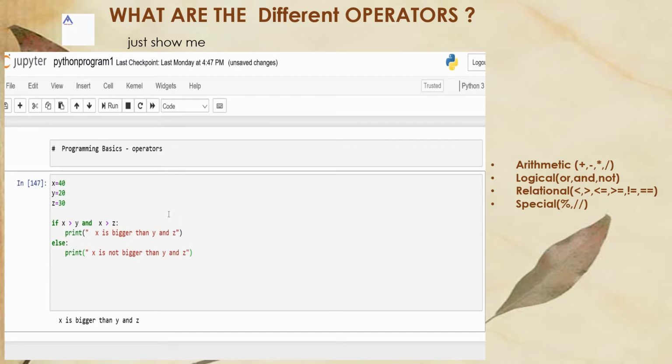So this is a small demonstration of show-me based learning by showing the code.